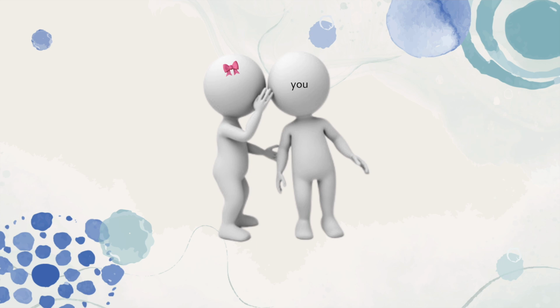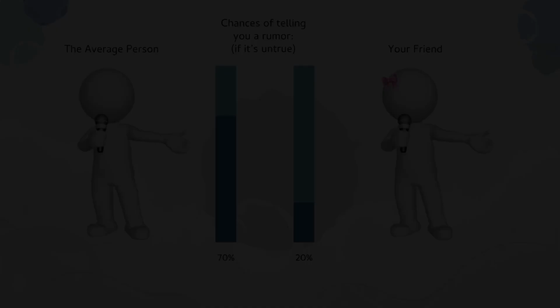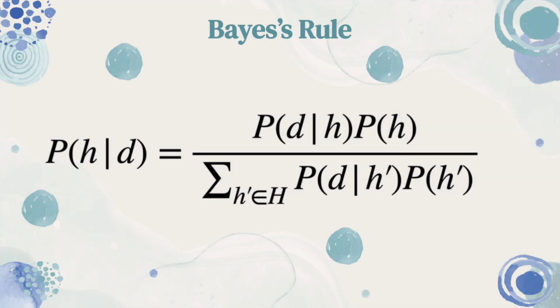We need to take three things into account: the probability of a rumor being true, the probability that your friend would tell you a rumor that's true, and the probability that your friend would tell you a rumor that's not true. Based on your knowledge of your friend and rumors in general, you guess the probability that your friend would tell you a rumor if it's true is 90%, whereas the average person is 30%. You would also assign a probability of 70% to a random person telling you a rumor that's untrue, but only a 20% chance to your friend since they're pretty honest.